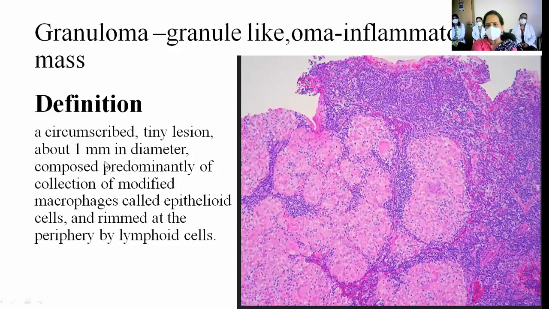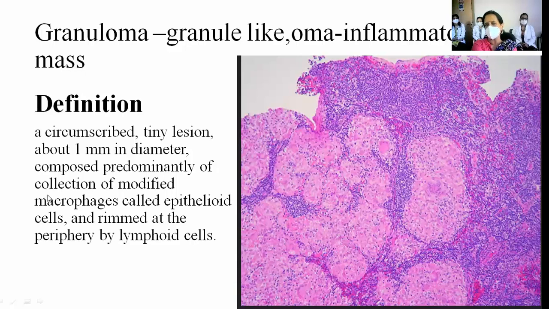It is a circumscribed tiny lesion, 1 millimeter. That's why I showed you something which is granule-like, sand grains, we say granules, grain-like granules. So these are 1 millimeter collections of cells. What are the cells that are collected here? So granuloma is circumscribed. Do you think it is circumscribed? Yes. So it is a circumscribed lesion of about 1 millimeter in diameter, composed predominantly of a collection of modified macrophages.